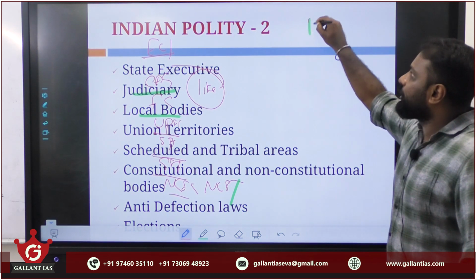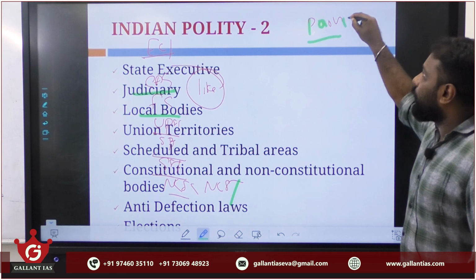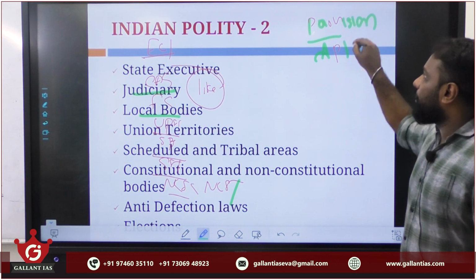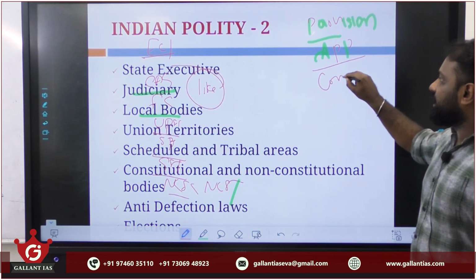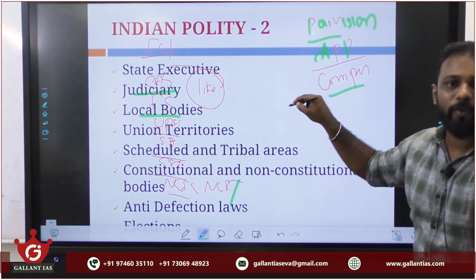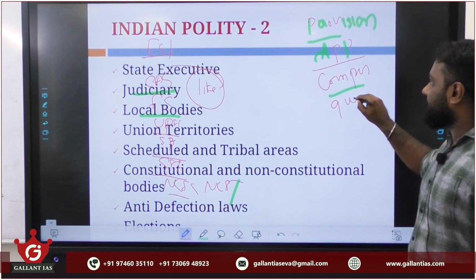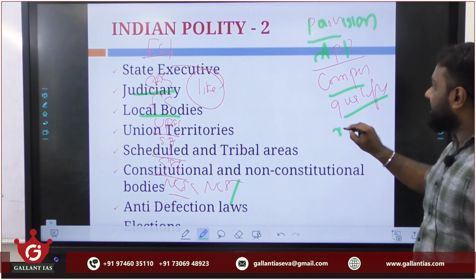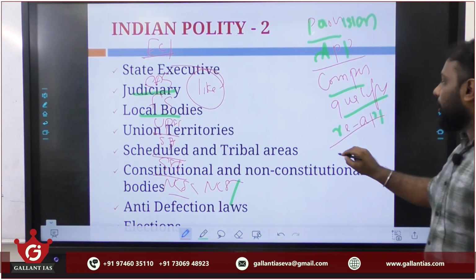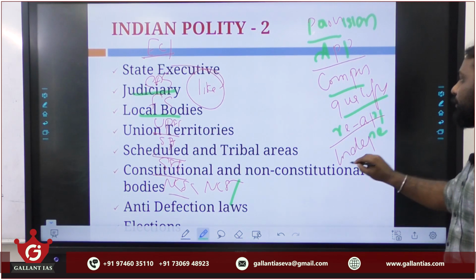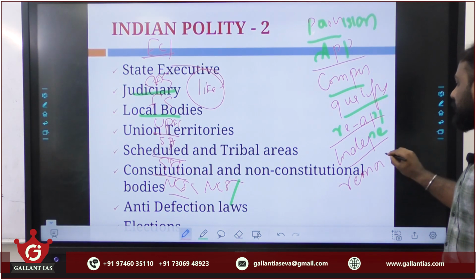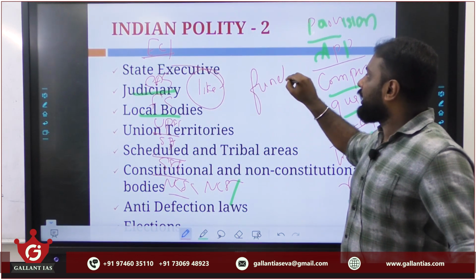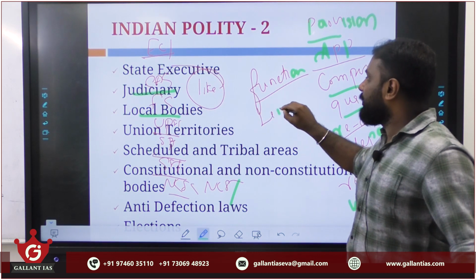For example, its constitutional provision, that is, on the basis of which provision it is established, or its appointment, who appoints those members, or its composition, how many members are there inside that respective institution, or its qualification, who can be qualified to be a member of that organization, or whether they are eligible for reappointment or not, or how we ensure their independence of office, or how the removal mechanism is prescribed in the Constitution, who can remove them from office, and most importantly, their functions as well as their limitations.